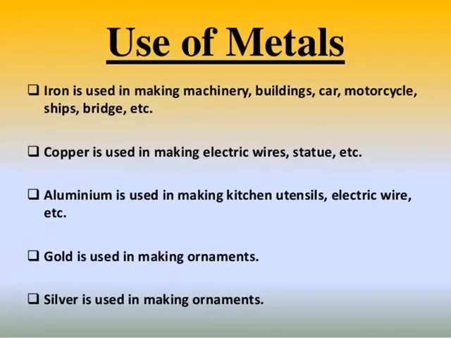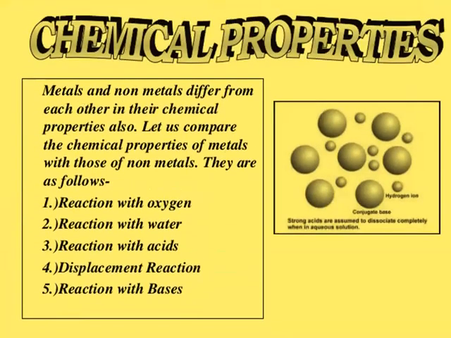With these physical properties of metals, we see their uses in different fields, such as iron is used in making machinery, buildings, cars, motorcycles, ships, bridges, etc. Copper is used in making electrical wires, statues, etc. Aluminium is used in making kitchen utensils, electric wires, etc. Gold is used in making ornaments. Silver is used in making jewelry and ornaments.